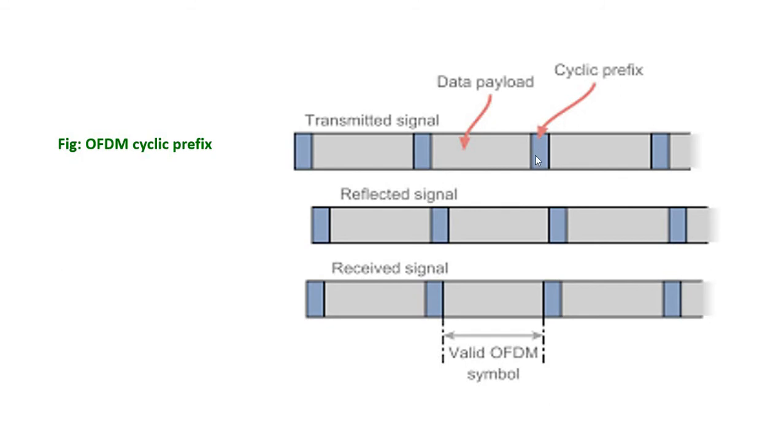So cyclic prefix is allotted in between two sequences of data streams. After sending the signal we will receive the signal, and before sending the signal we have certain formats. At first the data will be converted from serial to parallel. When we do this serial to parallel conversion, the main thing is to load the symbols onto the subcarriers, because we need more subcarriers.